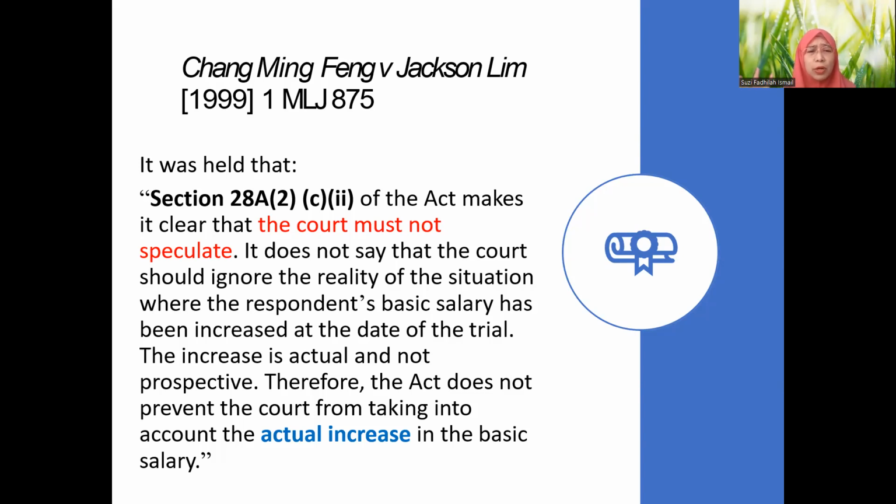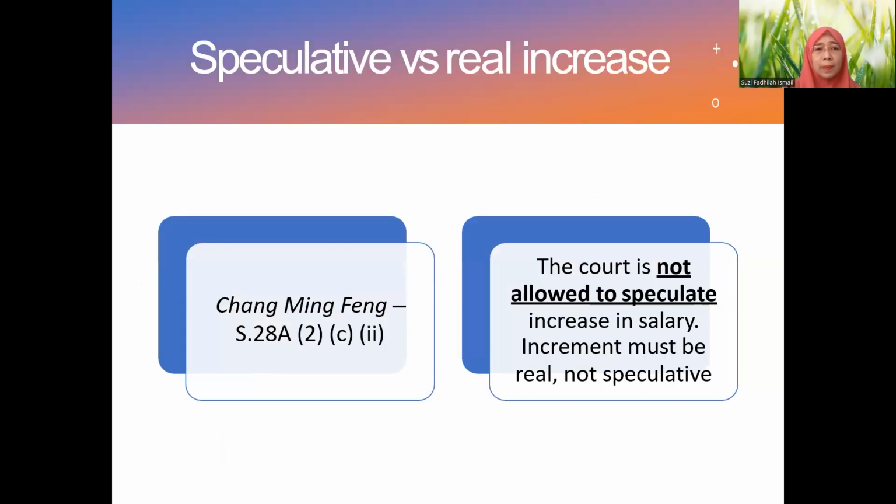Where the respondent's basic salary has been increased at the date of the trial, then if there is a real increment, for example, the trial will usually be prolonged and consume time, between two to three years. Within the three years, the salary was increased. That one is an actual increment. So the increase is actual and not prospective in that particular case. The Act does not prevent the court from taking into account an actual increase, so long as it is not merely speculative. It's not a prospect of increment. An actual increment will be taken into account as part of the net annual income, as part of the multiplicand.